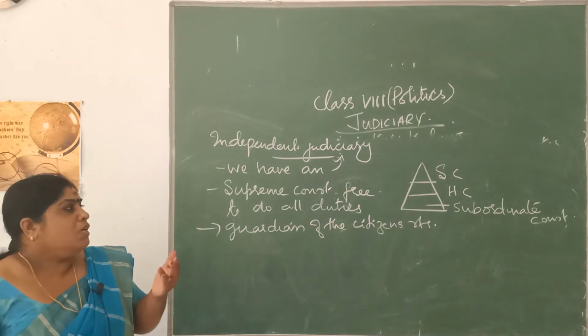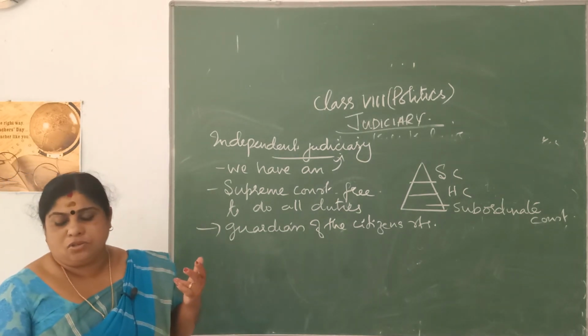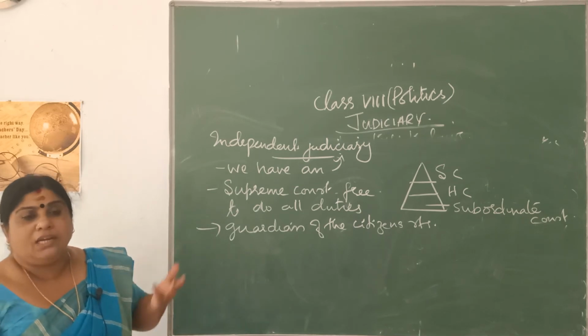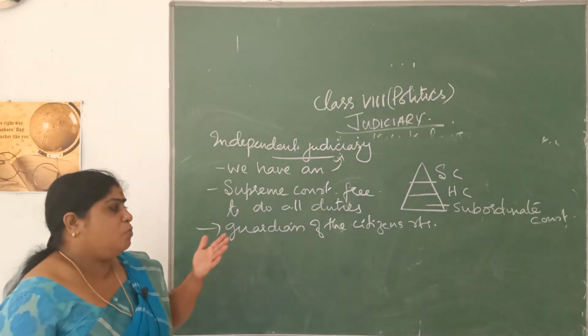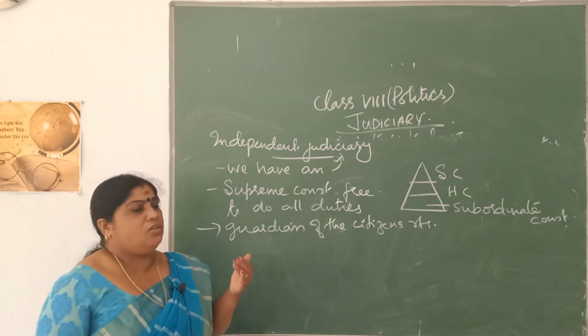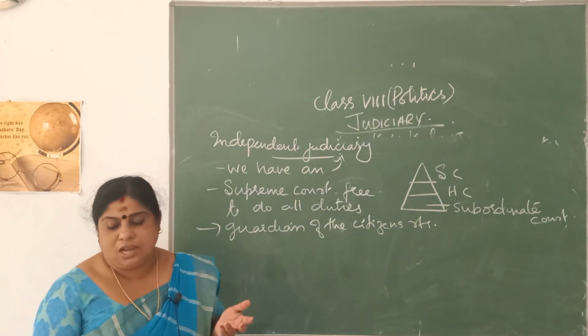And sometimes, when disputes are being settled, judges have the right to take decisions against the government also.